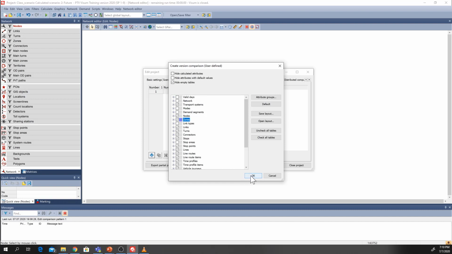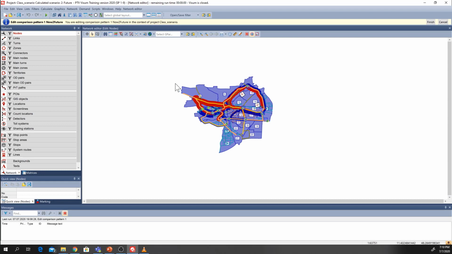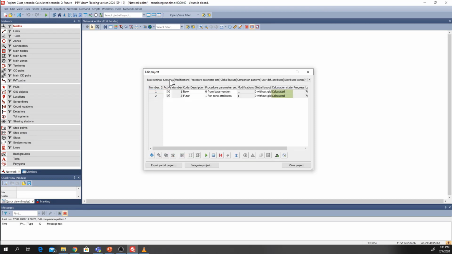So right now we will only check the production attractions. You can simply press OK, and this will help us generate the production. Because we want to see only the attributes for production attraction, we can simply press finish here, and the comparison pattern is already defined. The next step would be to click on scenarios, select these two now and future scenarios for comparison, and click on the compare button.